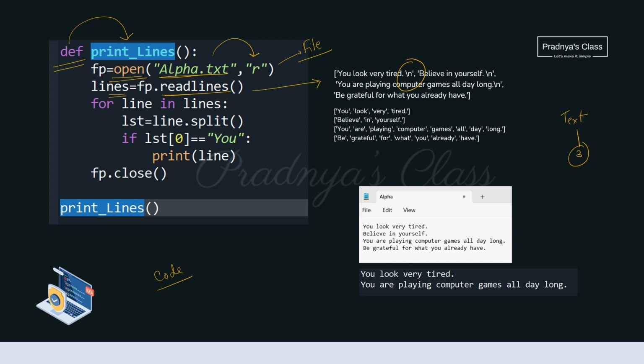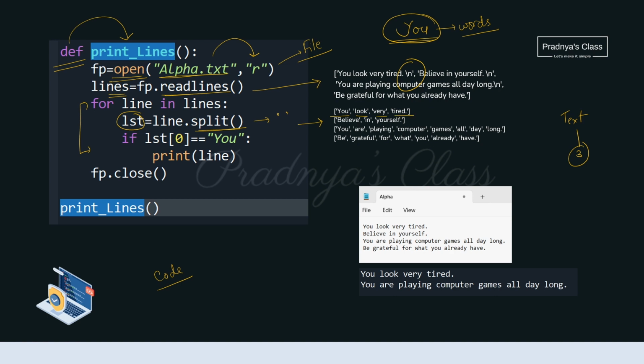Now the next task is to iterate over the lines of the list. For that we are using a for loop. According to the question, we have to check whether the line is getting started with the word U or not. So we need to separate out the words of the line. For that we are using the split function. By default the split function splits based on space. You can see here after applying the split function, each word got split.